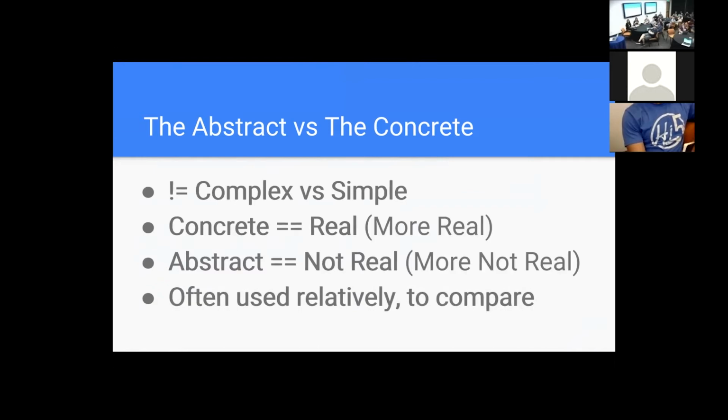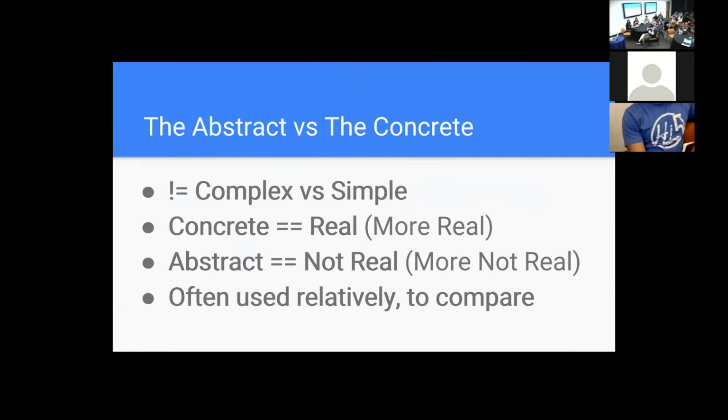They're often used relatively to compare things. So the way I look at it, when I say something's concrete, what I'm actually saying is that it's more concrete than something else. Sometimes you can just say something is absolutely concrete and it's fine, but often they're comparing it, sometimes implicitly, sometimes explicitly. Sometimes they actually say what they're comparing it to, sometimes it's just implied.